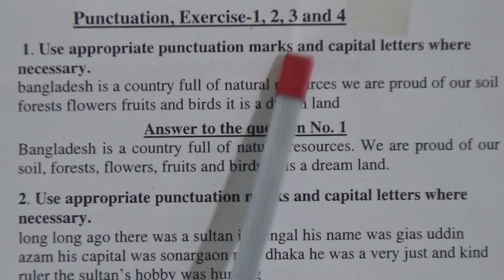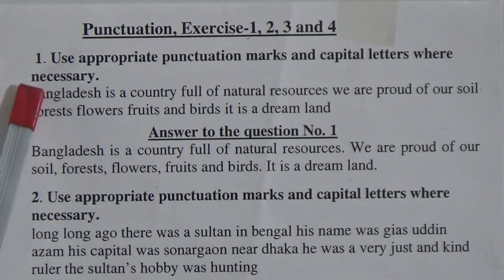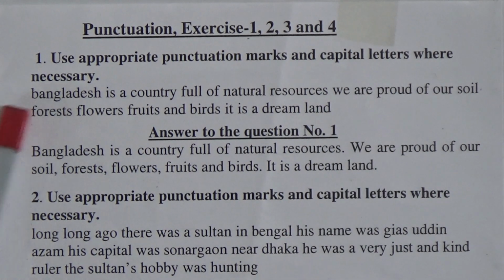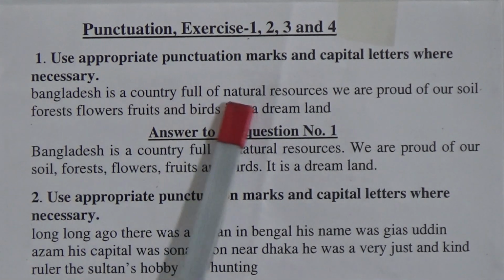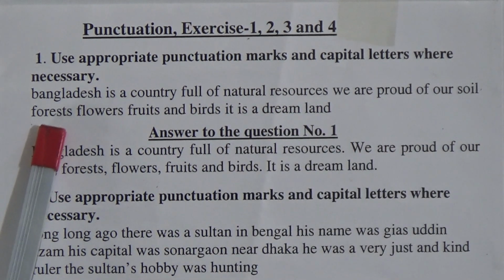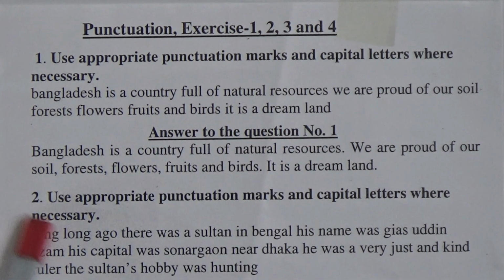Punctuation exercise 1, 2, 3 and 4. You know what to do in the punctuation marks. Number 1, use appropriate punctuation marks and capital letters where necessary. Let's read. Bangladesh is a country full of natural resources. We are proud of our soil, forests, flowers, fruits and birds. It is a dreamland. Very easy one.